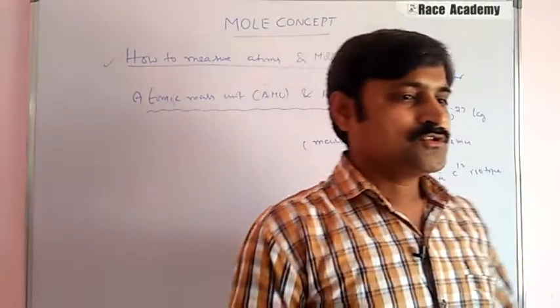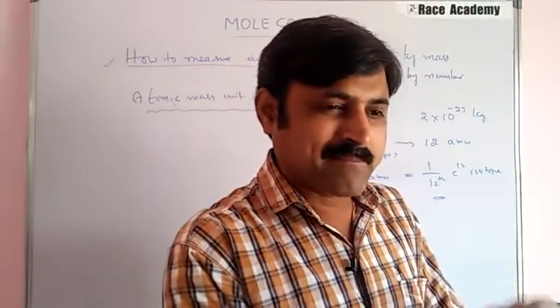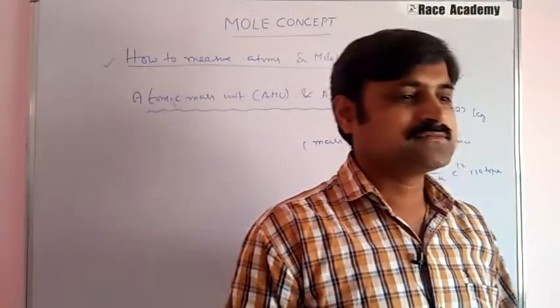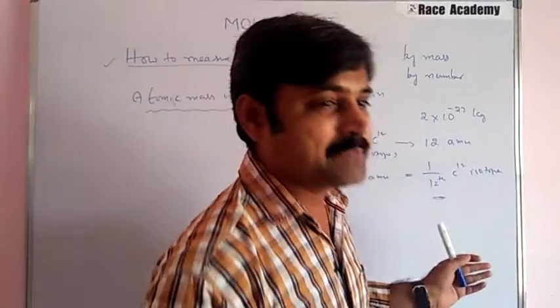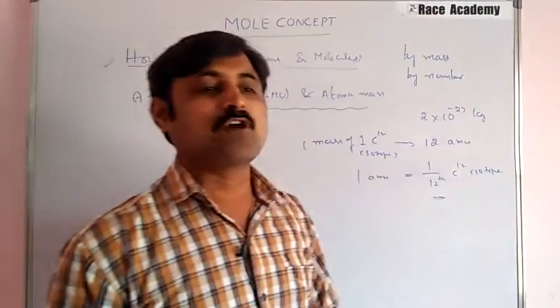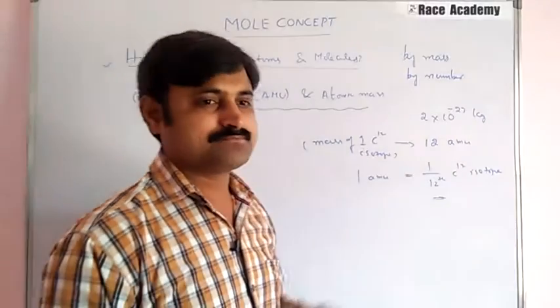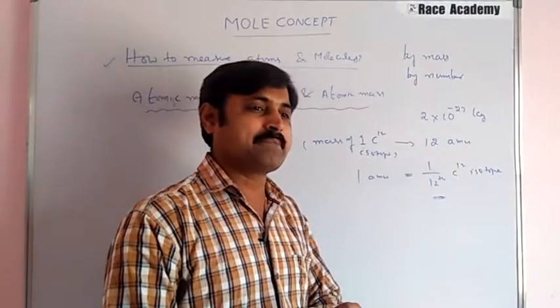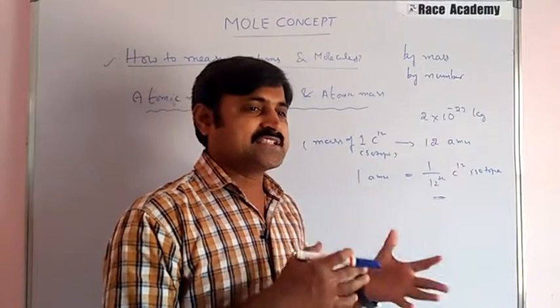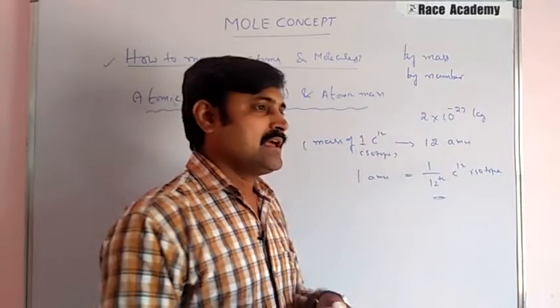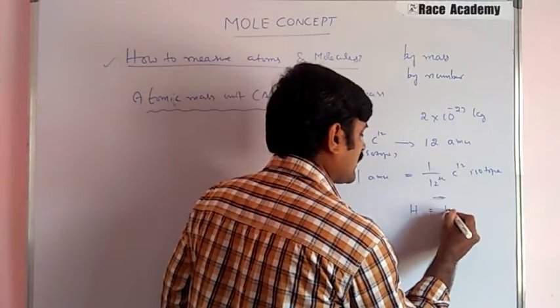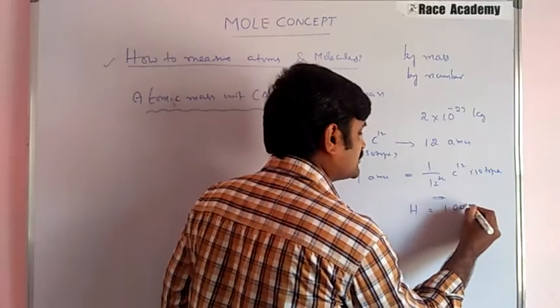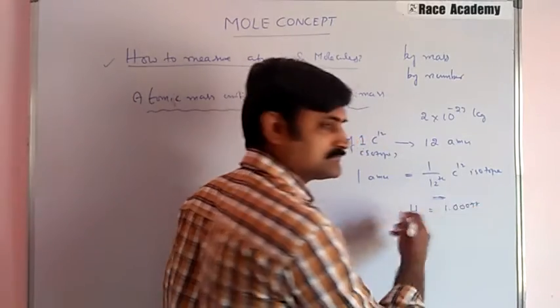No doubt, but note that we are measuring only relative mass. That is nothing but how many times this atom is heavier than 1 by 12th of a carbon atom. So the mass of a hydrogen atom, on this scale, is found to be 1.0078.